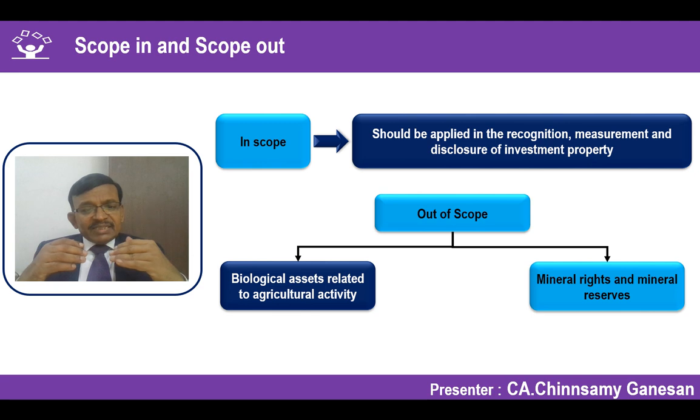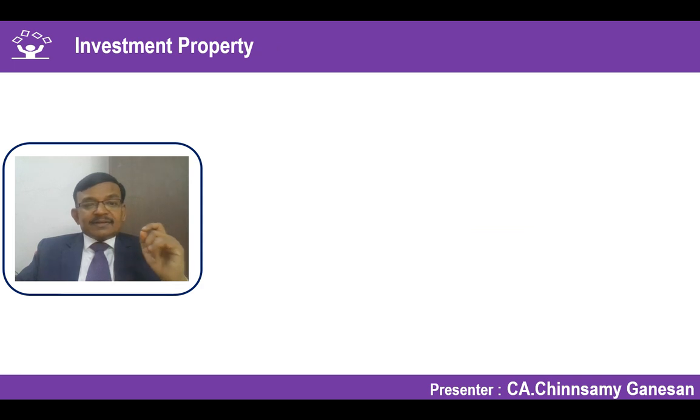Similarly, any mineral rights, any mineral reserves, we were discussing about Ind AS 38 intangible assets. Any intangible assets arising out of a right to exploit mineral resources or mineral rights is covered by Ind AS 38. To that extent, it's outside the scope of Ind AS 40, right? With this scope in and scope out, let us try to understand what we mean by investment property.